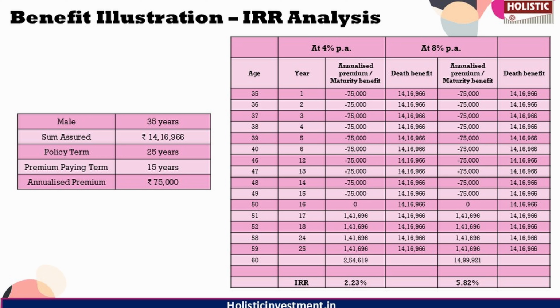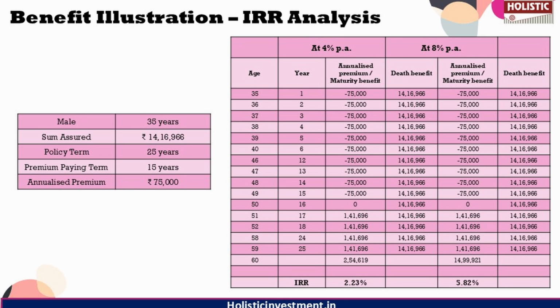The tabular column presented here shows the actual return rate you can get from investing in this policy for this example. Even though the policy benefits looked attractive, on doing the calculation you can see that the return rate is just 2.23% for an investment of 25 long years. A 2.23% return is far below average and not worthy of any investor's consideration.